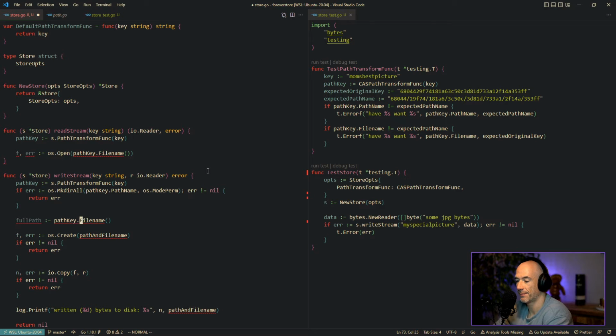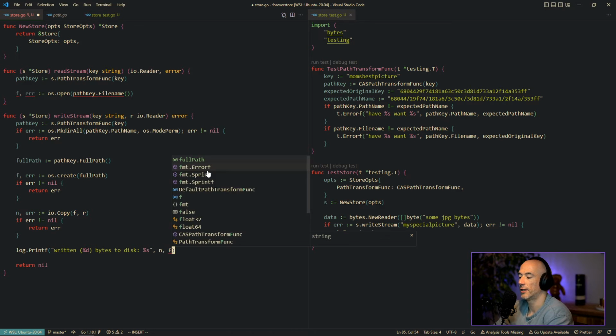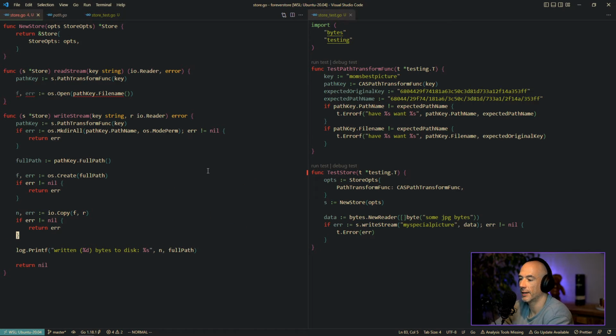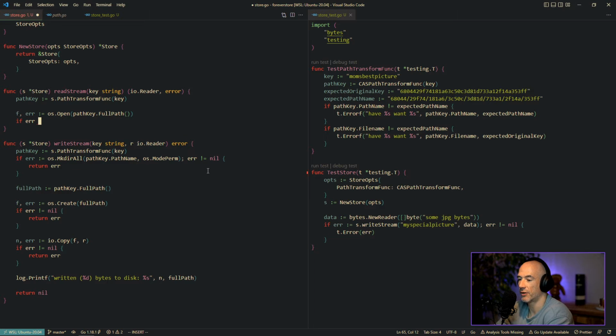Let's make it full path. And of course here also, it's gonna be full path. Yes, and then we're gonna say here, path key full path. That's what we're gonna open. If there is an error, we're gonna return.